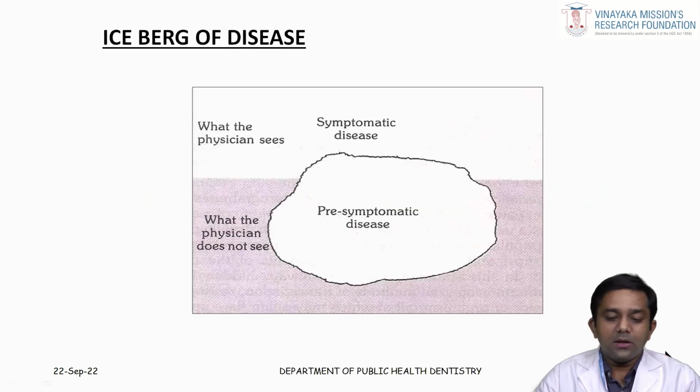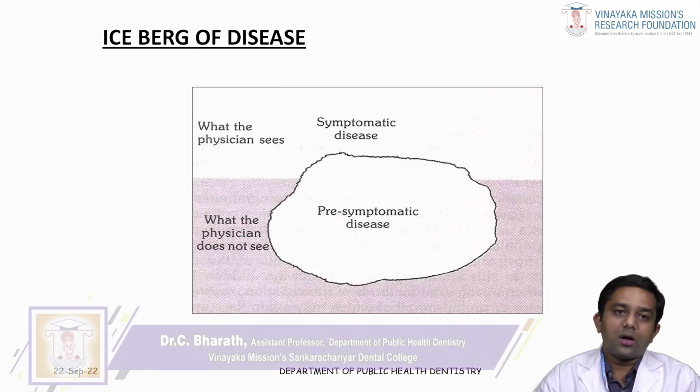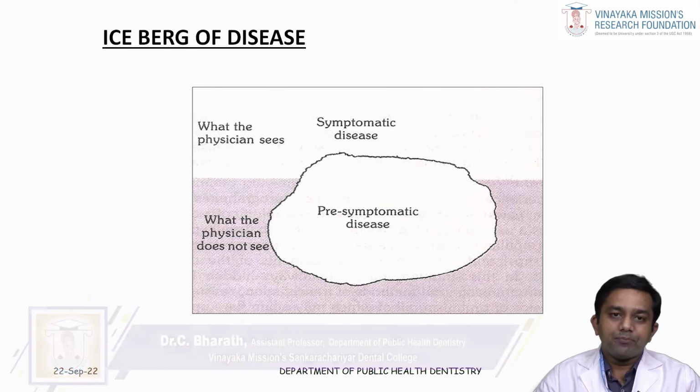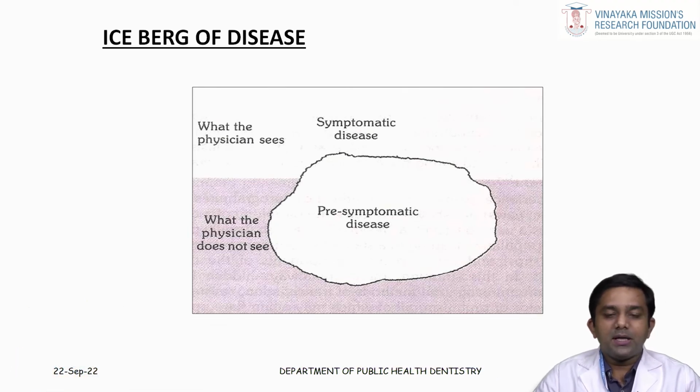When you see the current chronic diseases like cancer or coronary heart disease, mostly the symptomatic cases are the patients who are suffering from diabetes. Patients suffering from diabetes will have some increase in sugar levels, or there will be a loss of tooth structure.